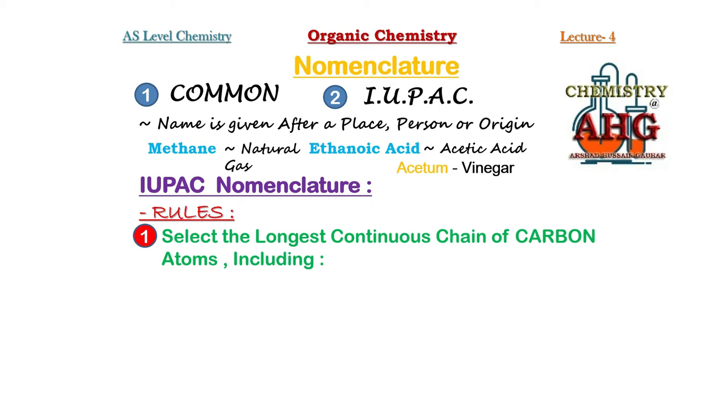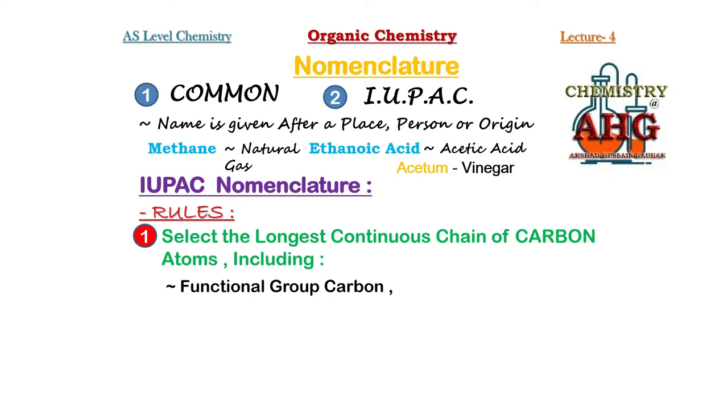But when choosing it, it is important to include the functional group carbon atom. If you choose a longest continuous chain but exclude the functional group carbon, then you are violating rule number 1, and the name you write will be incorrect.